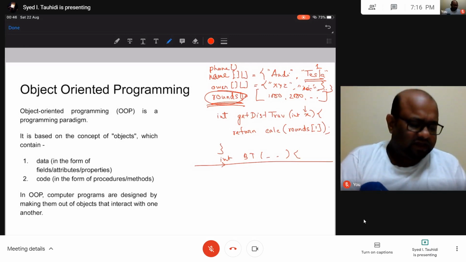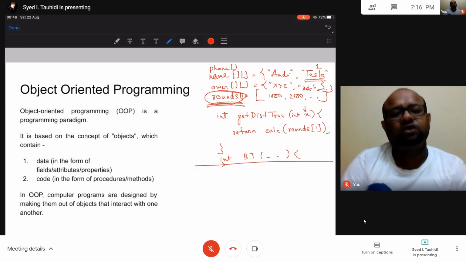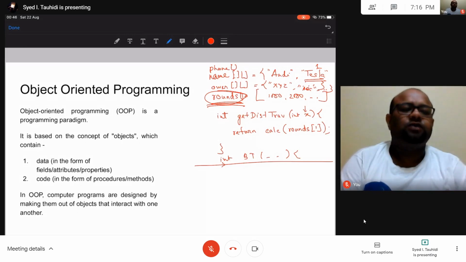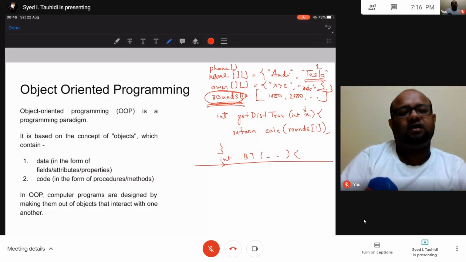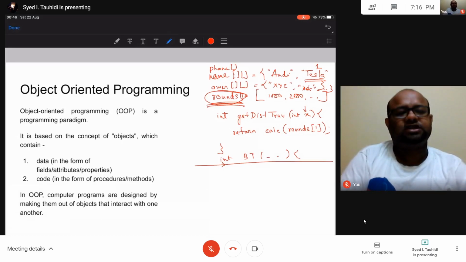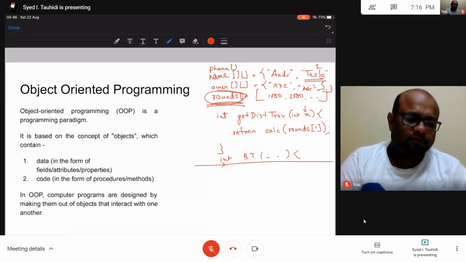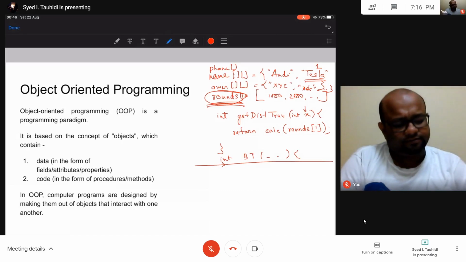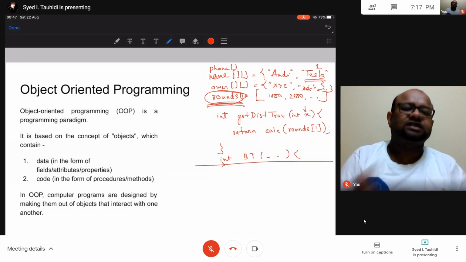Now yes, there are ways to segment this code into different places. For example, we may keep libraries. So one type of library file will handle, say, the Bluetooth infotainment system. Another library file will handle this distance travel system. So we may do that, but that also does not properly organize the code, in the sense that there is no protection of code, and still things are scattered around.